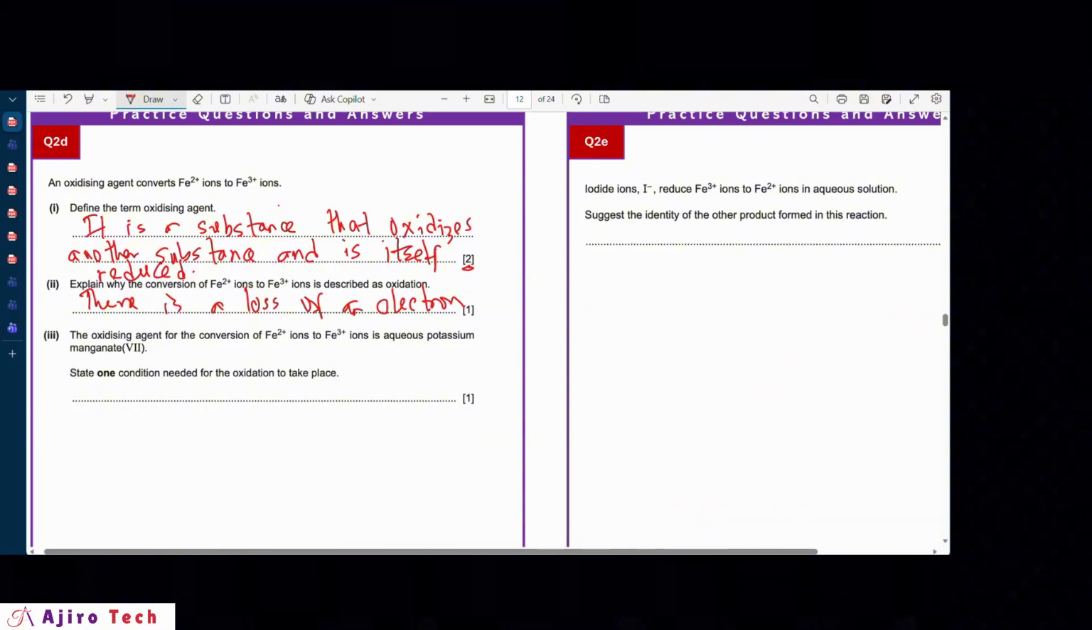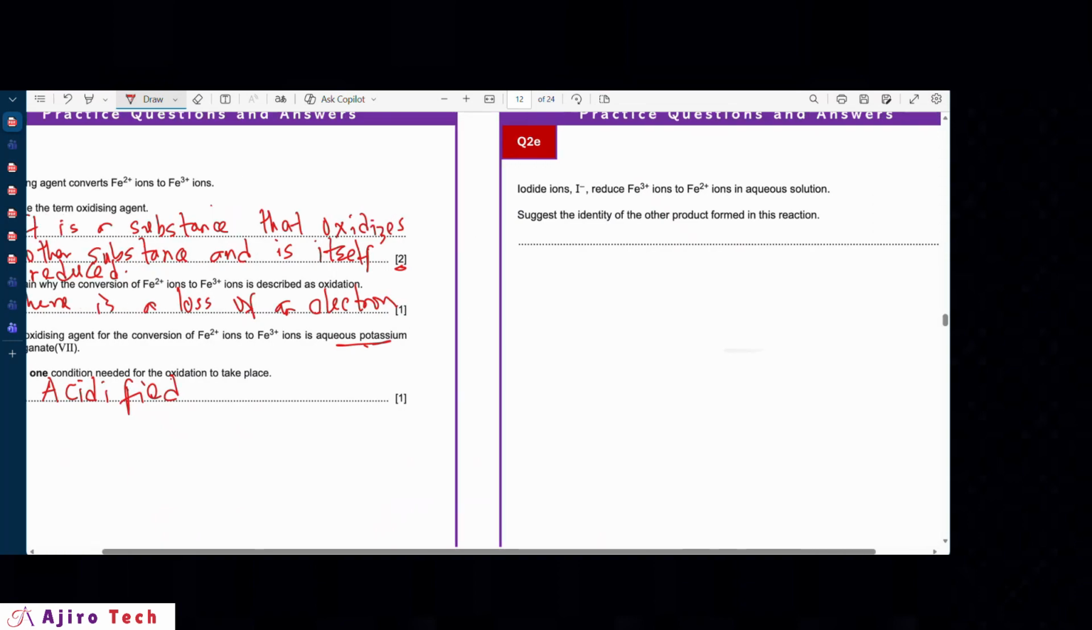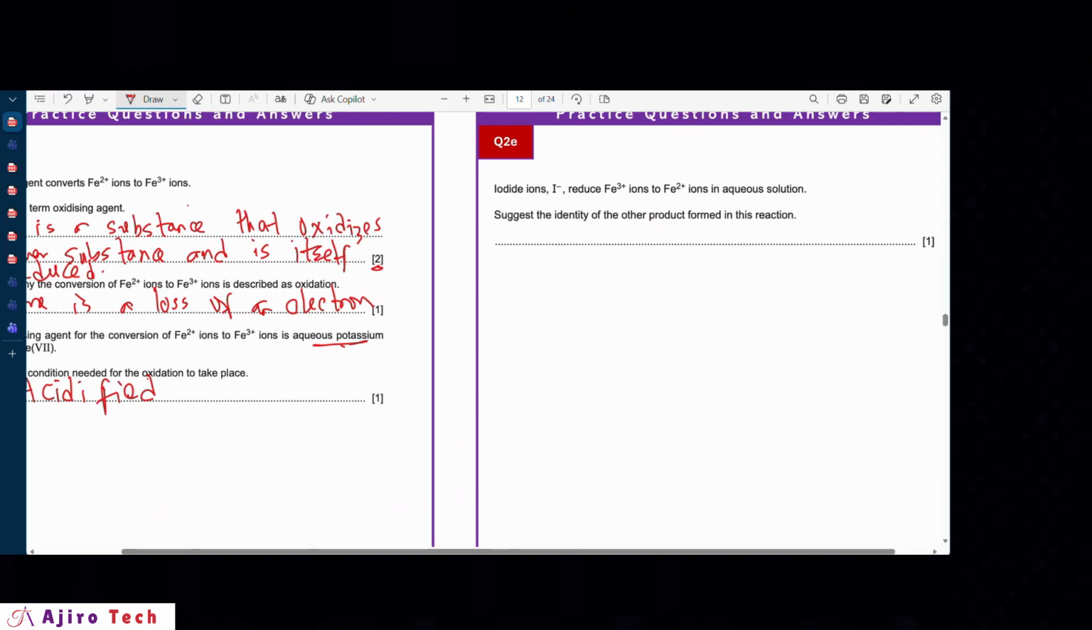Now, the oxidizing agent for the conversion of iron 2 to iron 3 is aqueous potassium manganate 7. It's one condition needed for the oxidation to take place. One condition to be able to use this aqueous potassium manganate is that it should be acidified. So that is the condition.